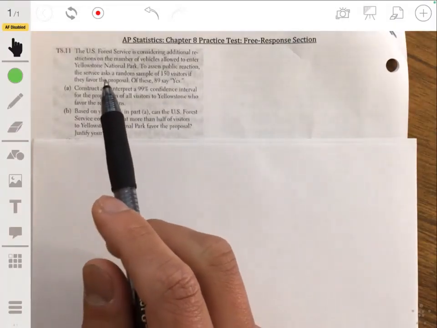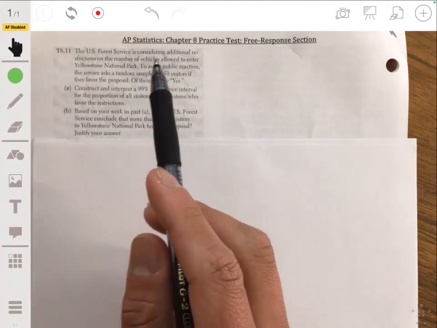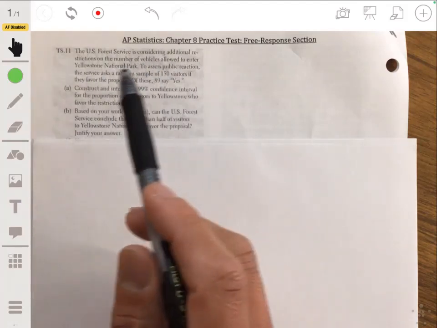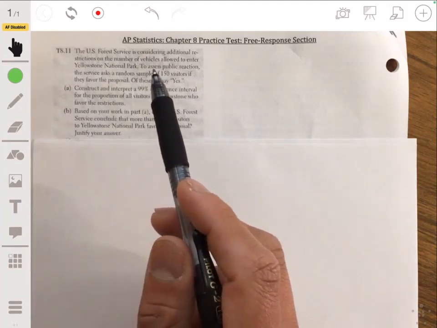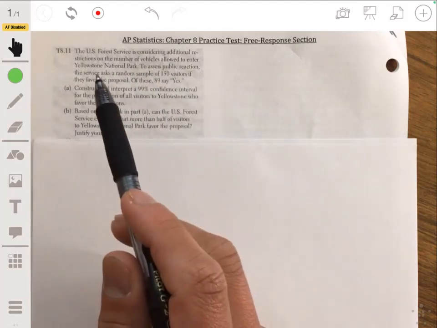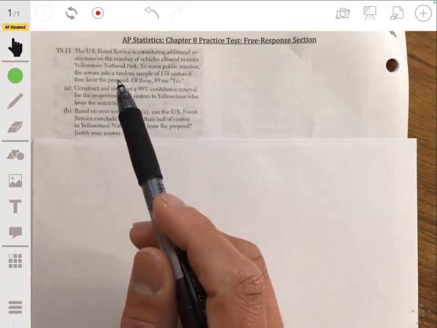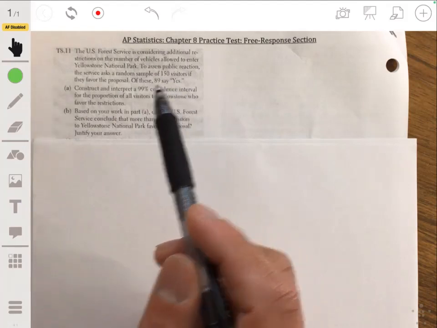All right, so in problem 11, we have that the U.S. Forest Service is considering adding additional restrictions on the number of vehicles allowed to enter Yellowstone National Park. So to assess public reaction, the service asks a random sample of 150 visitors if they favor the proposal. Of these, 89 say yes.